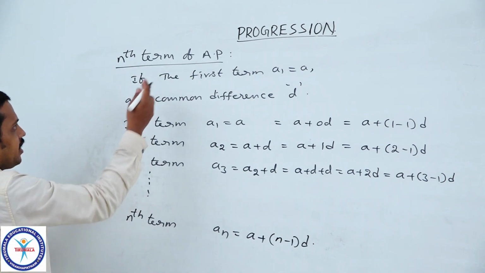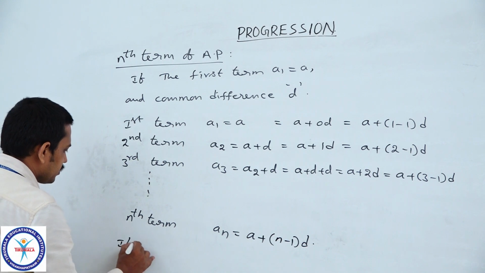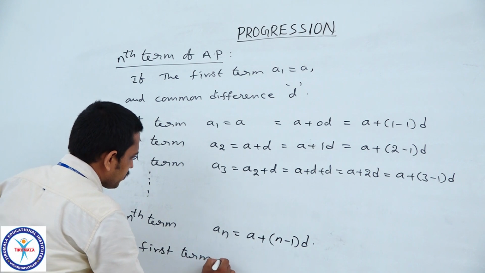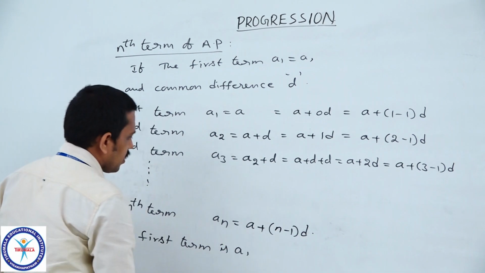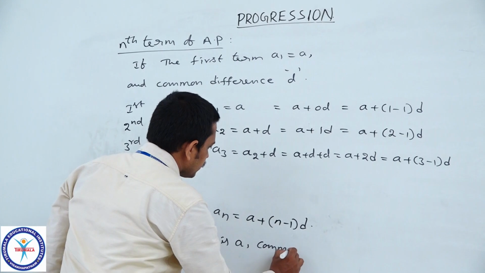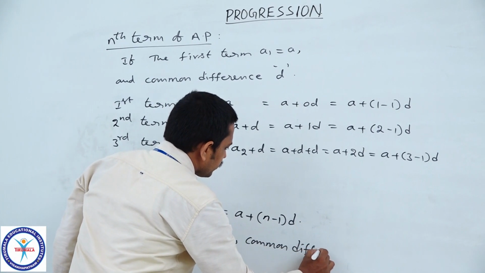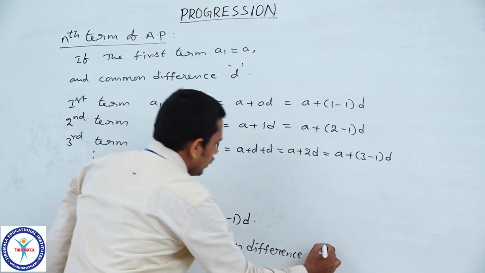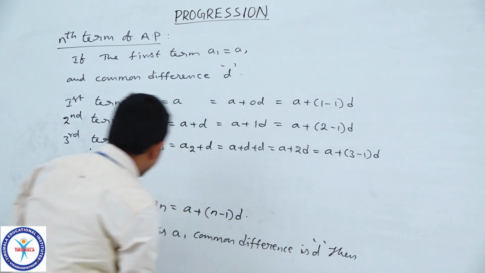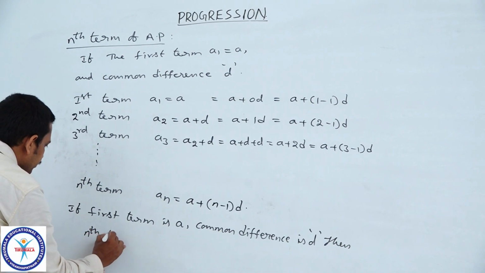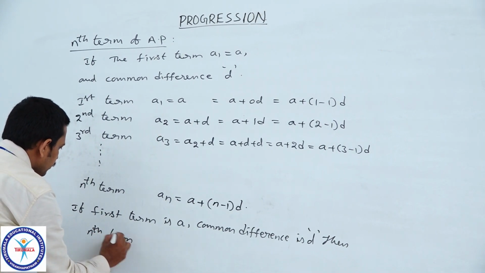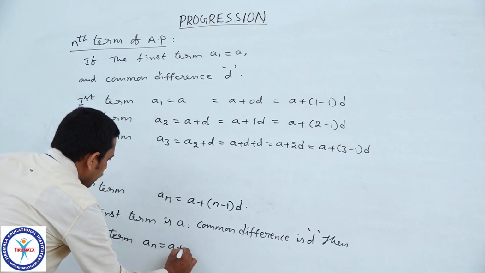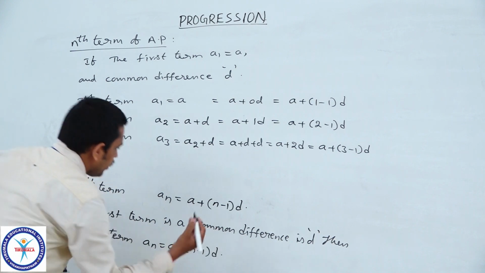Therefore, for any AP, if the first term is A and the common difference is D, then the nth term An is equal to A plus n minus 1 into D.